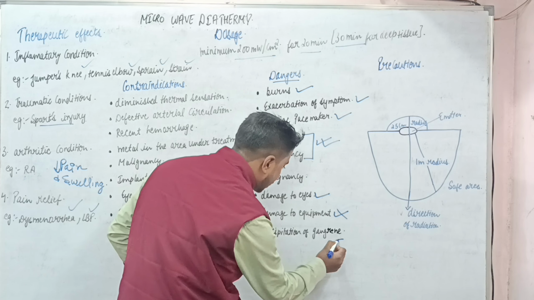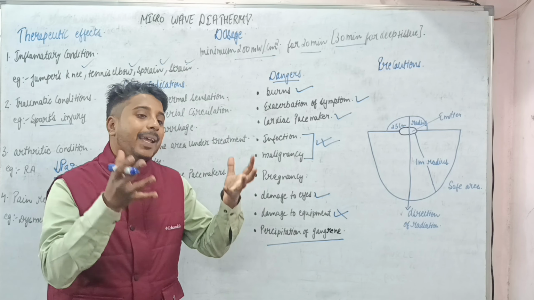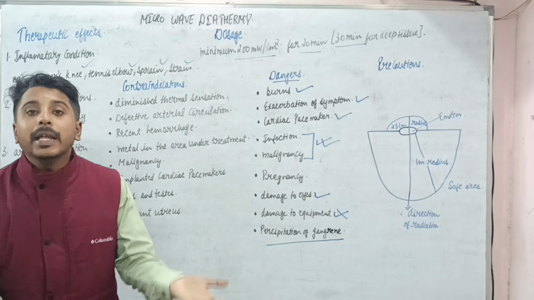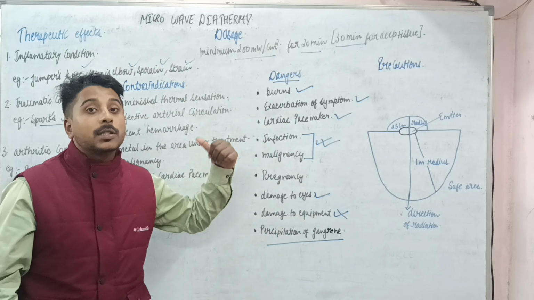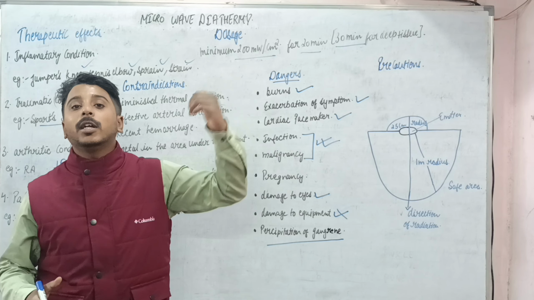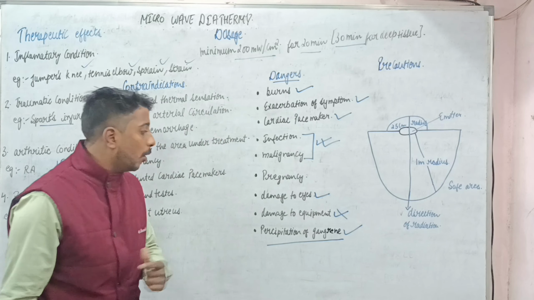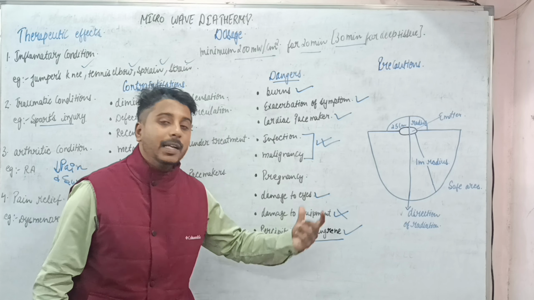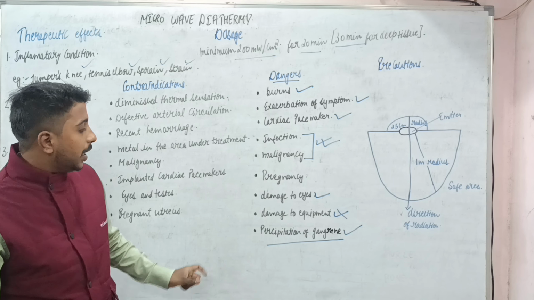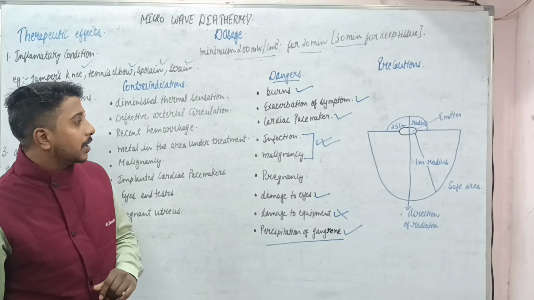Next is precipitation of gangrene. In an area where blood supply is already reduced, if we give microwave at that part, it will increase the temperature, because this is a heating modality. Due to that heating, the metabolic demand will increase, but it cannot be met if there is any defect in blood circulation, and that can cause gangrene. It can be either arterial or venous, but that is a different topic.